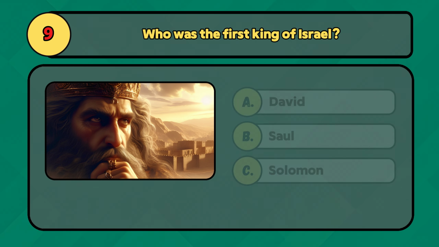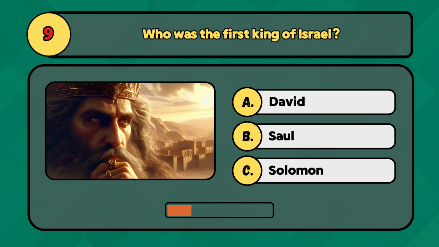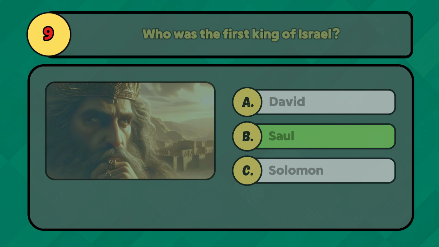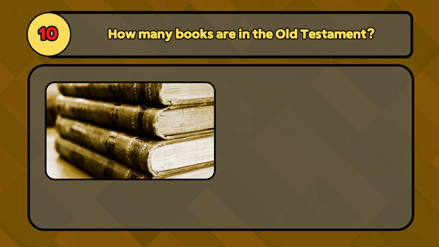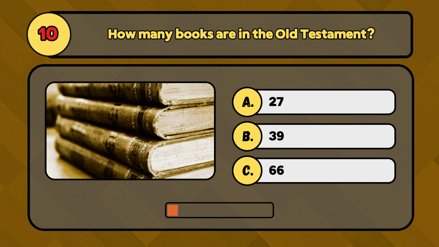Who was the first king of Israel? Saul was the first king of Israel. How many books are in the Old Testament? The Old Testament has 39 books.